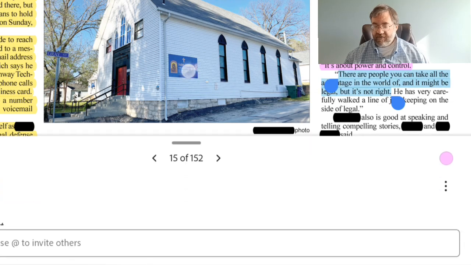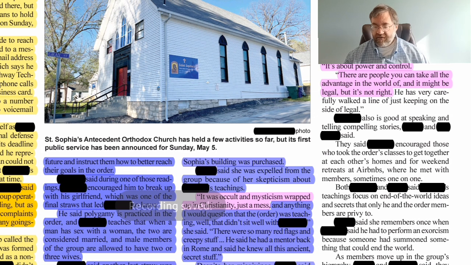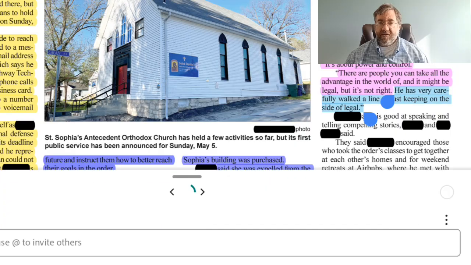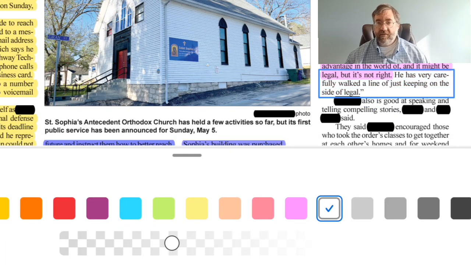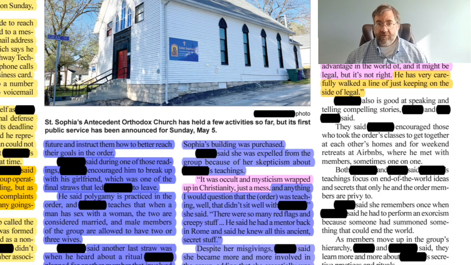And that second half is very important. The second sentence of that paragraph, he has very carefully walked the line of just keeping it on the legal side, is to me a conflicting statement, because once again, these two individuals who were former members have painted this person in a bad light, yet here this one individual claims that he hasn't done anything illegal. So to me, that's a conflicting statement. So we'll go ahead and mark that sentence in orange.